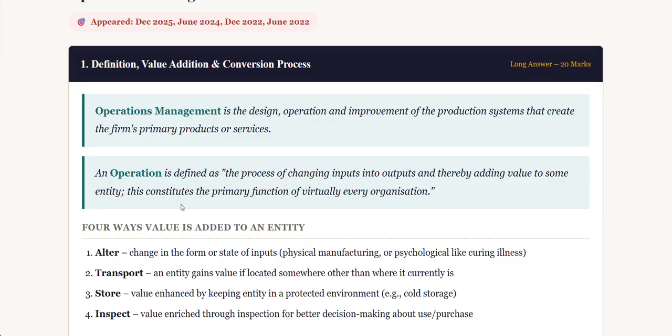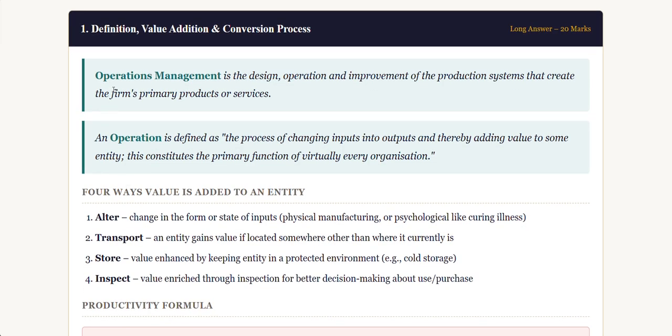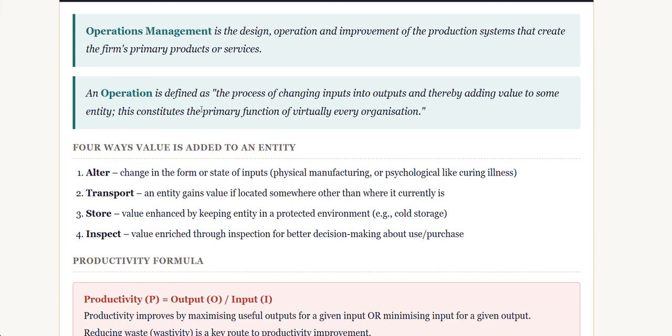So we will discuss what is the definition of operation management, what is the value addition, and the conversion process. So let's start. Operation management is the design, operation, and improvement of the production systems that create the firm's primary products or services. So we know that a firm would be producing its own products or maybe services. So operation management is the design, operation, and improvement of the production systems that create the firm's primary product or services.